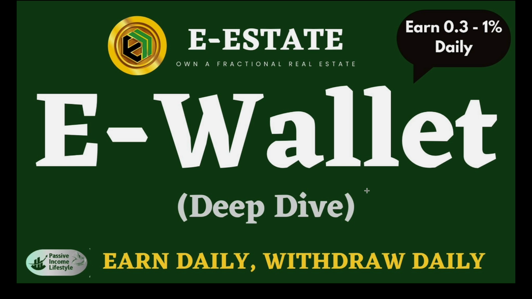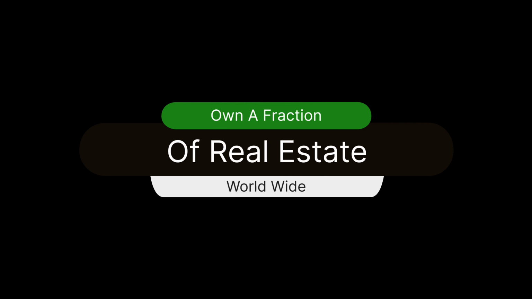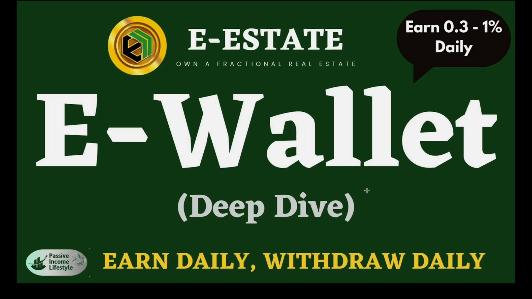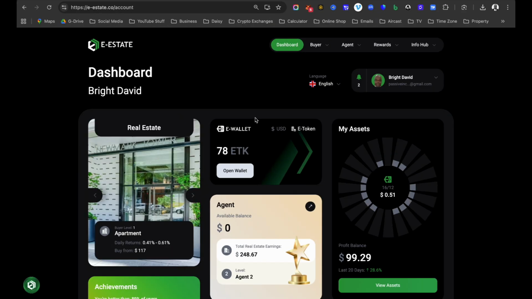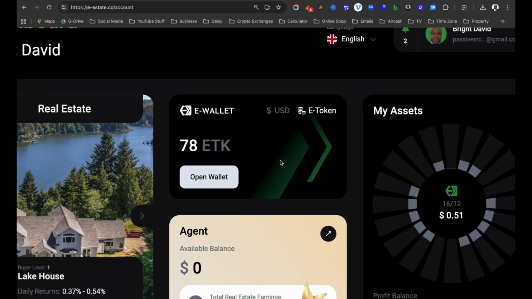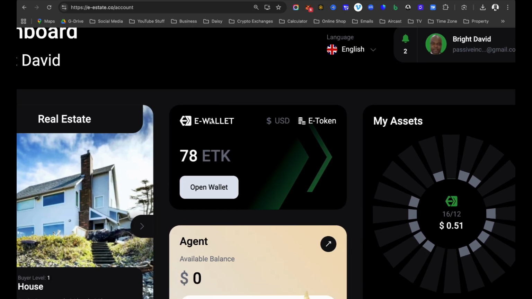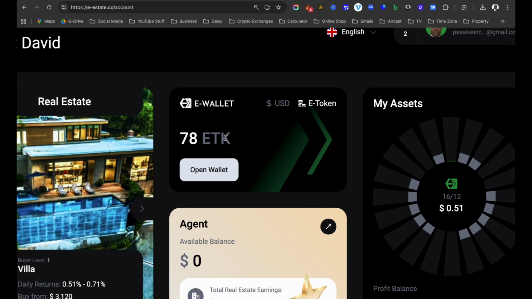Now, the e-wallet is an internal wallet within your back office in estate, just so you know, right? It is not a wallet that is external, it's an internal wallet that you can use to make transactions in estate. So I am going to dive into my back office. This is my back office and this is my dashboard. And right here, you will see on your dashboard where it says e-wallet. Okay, so now let me show you what you can do with e-wallet.